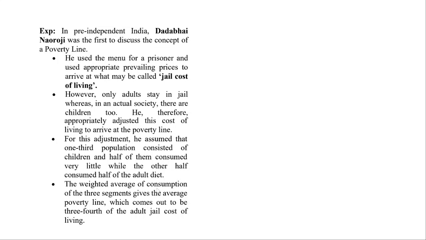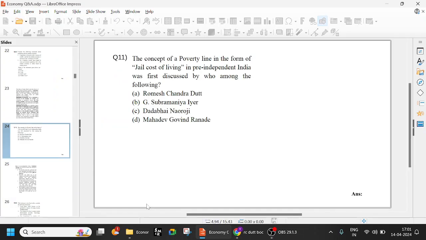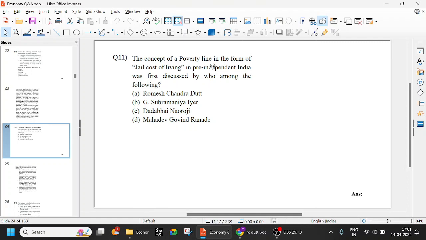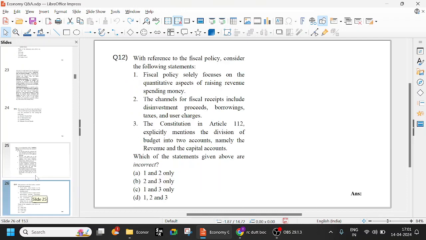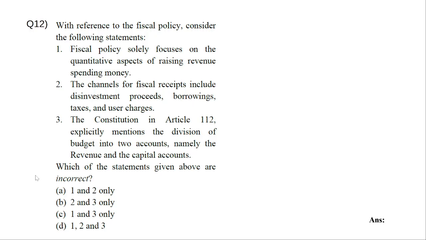So he had taken the weighted average of all these three. So who gave this concept of poverty line in the form of jail cost of living? So it would be C, right? So answer C. So let us go to the next question. So remember that Dadabhai Naoroji came up with that concept of jail cost of living.